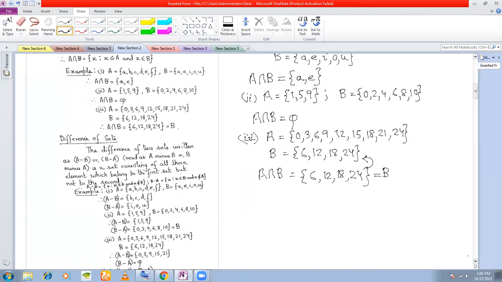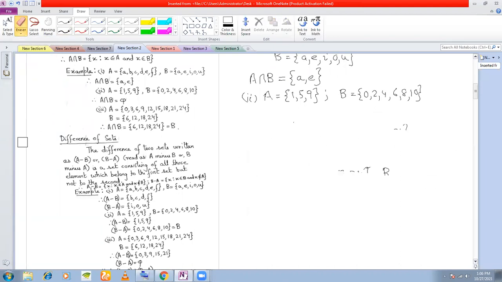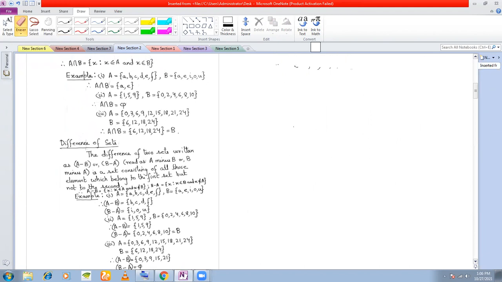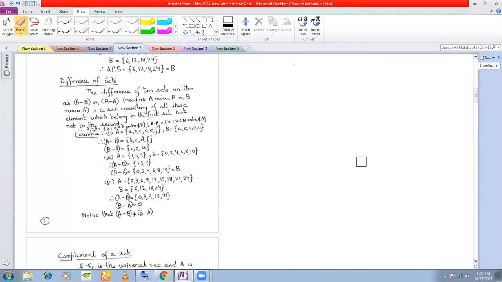Next definition is that of difference of sets. Now, what do you mean by difference of sets? This is something very interesting.